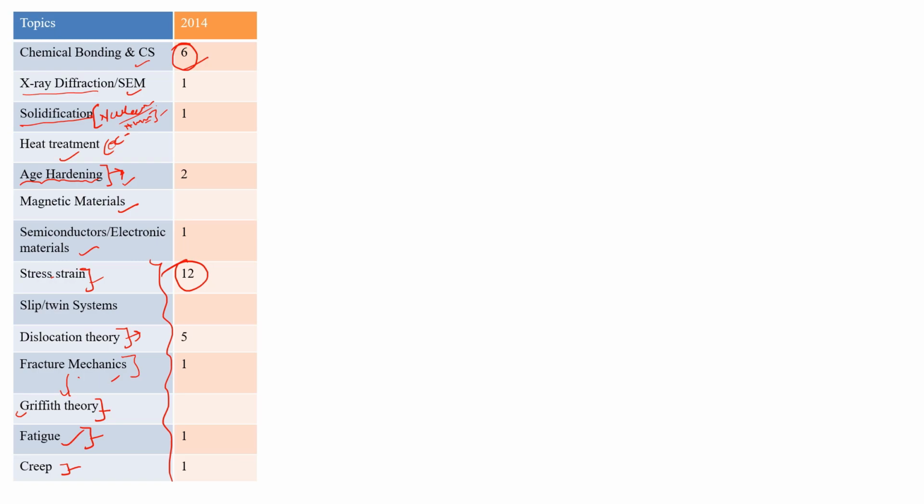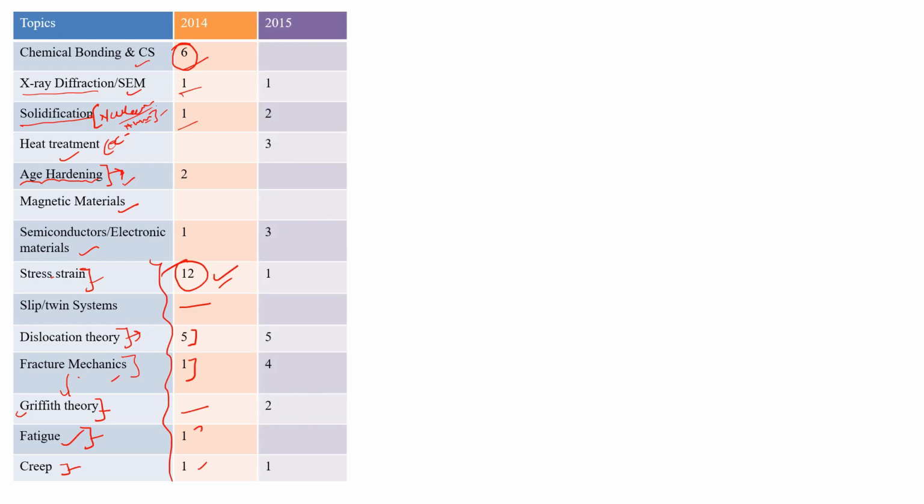Okay, so there were no questions from slip and twin system, and dislocation theory 5 marks, fracture mechanics 1 mark, Griffith theory no questions, fatigue 1 mark, and creep 1 mark. Okay, so these were very balanced questions, but in the stress strain type they asked mostly questions from this topic.